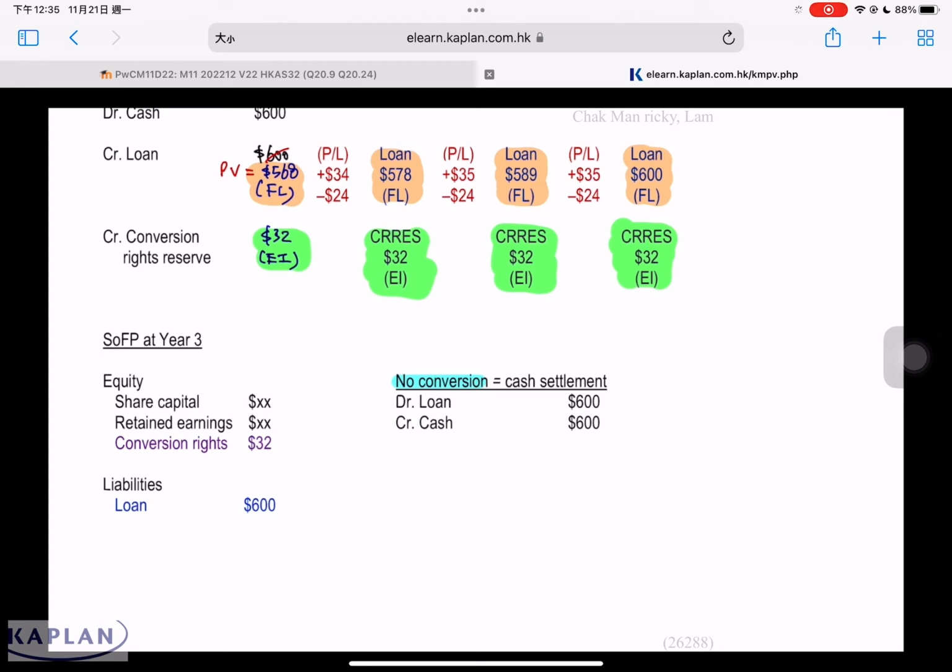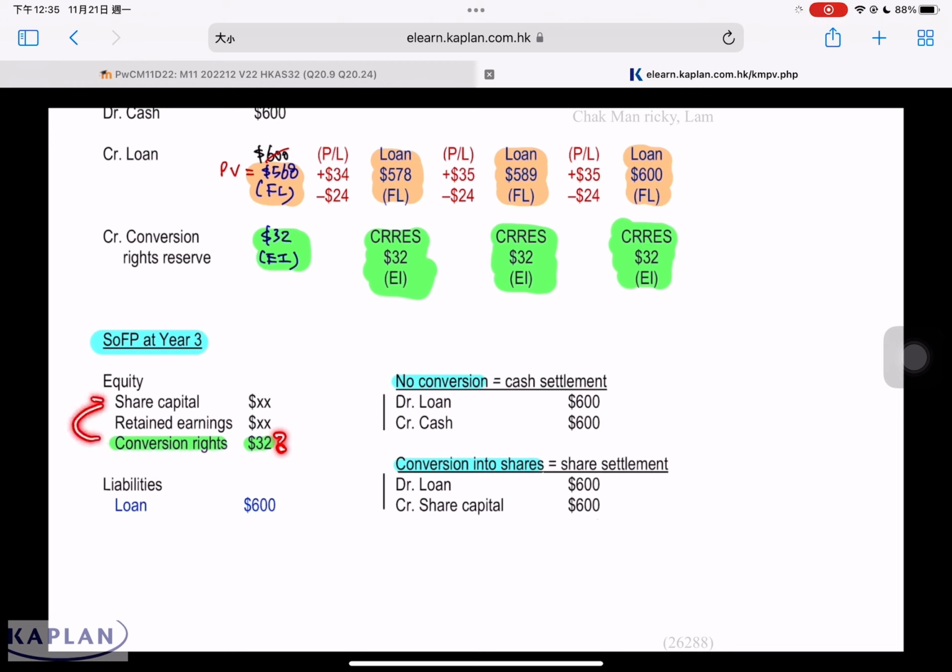The second scenario is conversion into share. We call this share settlement. Debit loan 600, and credit share capital 600. At the end of year 3, one scenario is no conversion, settled in cash. The second scenario is conversion into share. What happens to these conversion rights? When this loan is converted into share, we may transfer them to share capital.